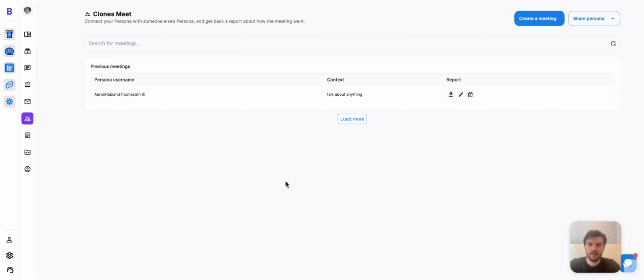Here we have clones meet clones. This is where you can have your clone go meet with another clone so they can both chat and basically find out, hey, is there any sort of common interest here? You can say, hey, I want to go talk to the clone of, for example, Bill Gates, and I want you to find out X, Y, and Z things for me. And your clone and that clone of the person you're talking to will have a chat with each other, and then your clone will come back with a report for you.